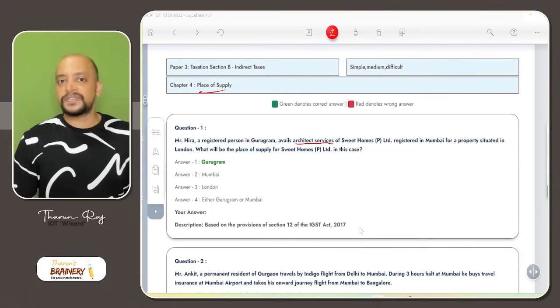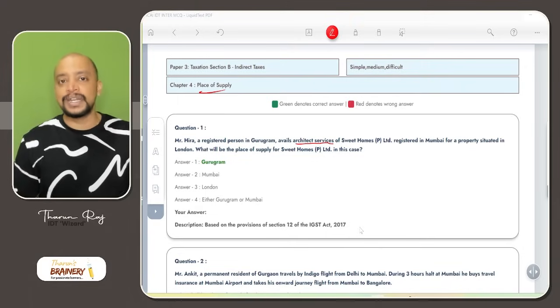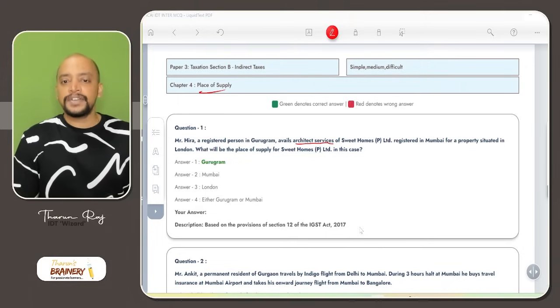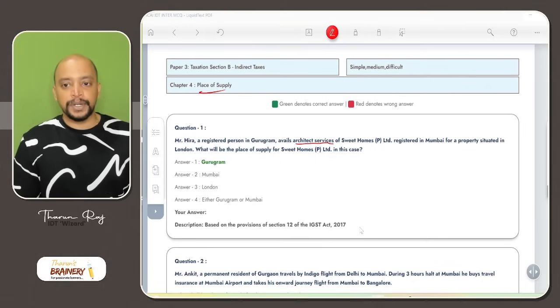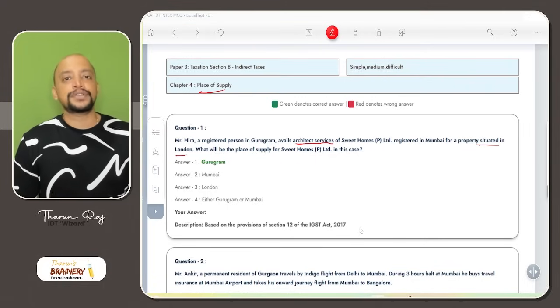We need to check the place of supply. For that, if the location of immovable property will be taken, but if the property is outside India, then location of recipient will be taken. So we need to see what is the location of the property. The property is situated in London. As the property is situated in London, the place of supply will be the location of recipient.